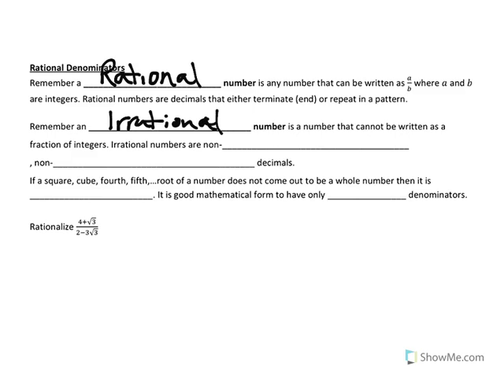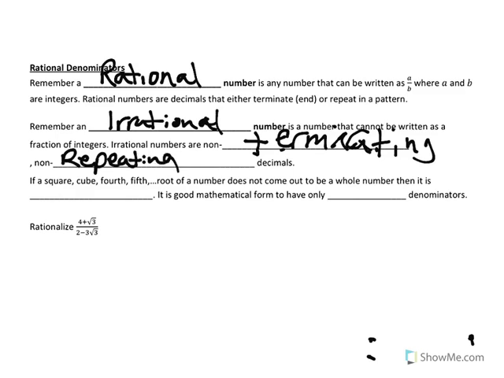Irrational numbers are non-terminating and non-repeating decimals. So if you have a square, a cube, fourth, fifth root of a number that does not come out to be a whole number, then it is irrational.